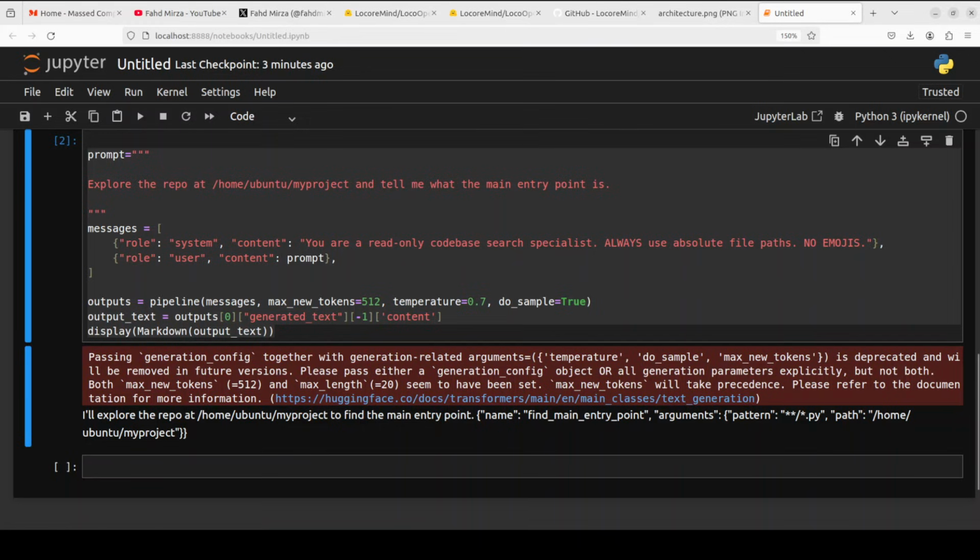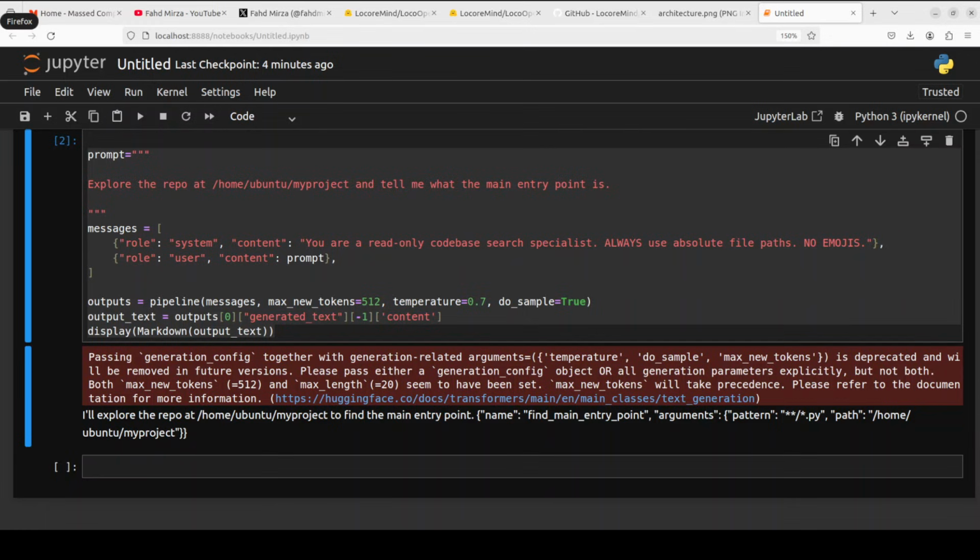And this is the output which the model has produced. And the model did exactly what it was trained to do. It generated a structured tool call JSON instead of just answering in plain text. So you see there is a name, this one. This is the model saying here is what I would execute, and then in a real agent loop something would actually run that against your file system.